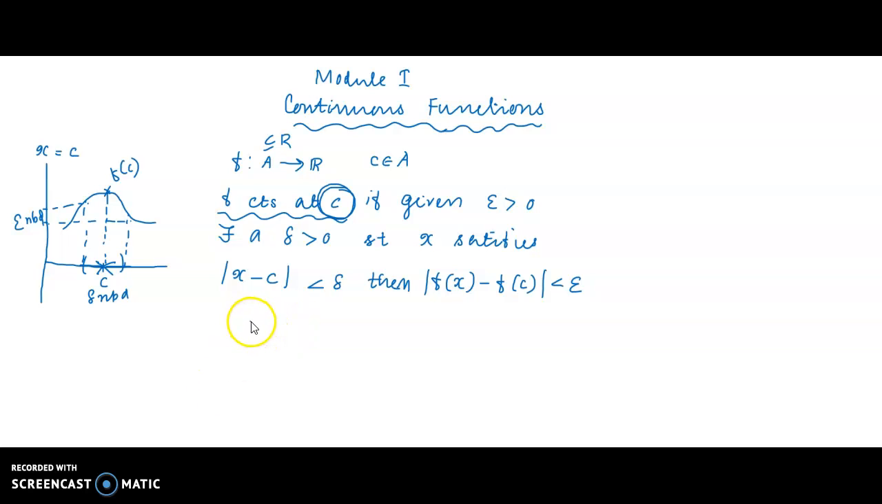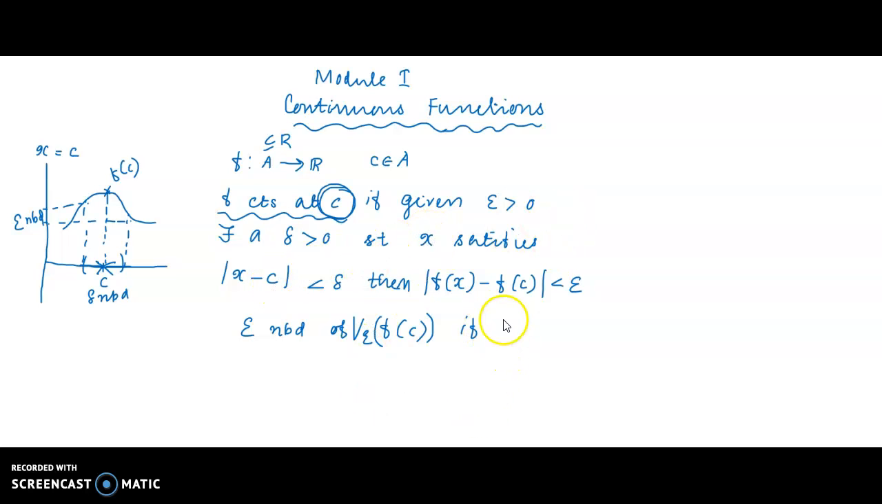given an epsilon neighborhood, instead of given epsilon, given an epsilon neighborhood of what? Of f of c. So if it is an epsilon neighborhood, we can write it as V epsilon of f of c. Given an epsilon neighborhood V epsilon of f of c, if there exists, if given epsilon there exists delta.